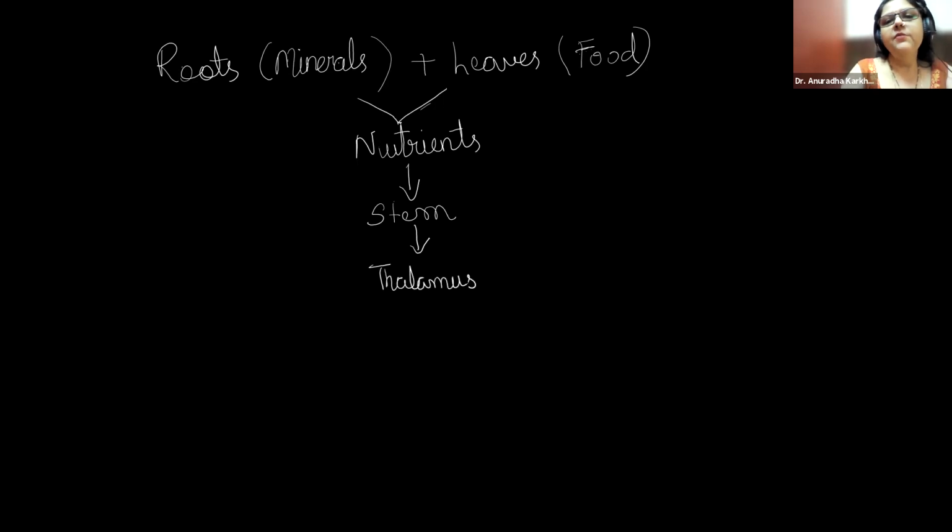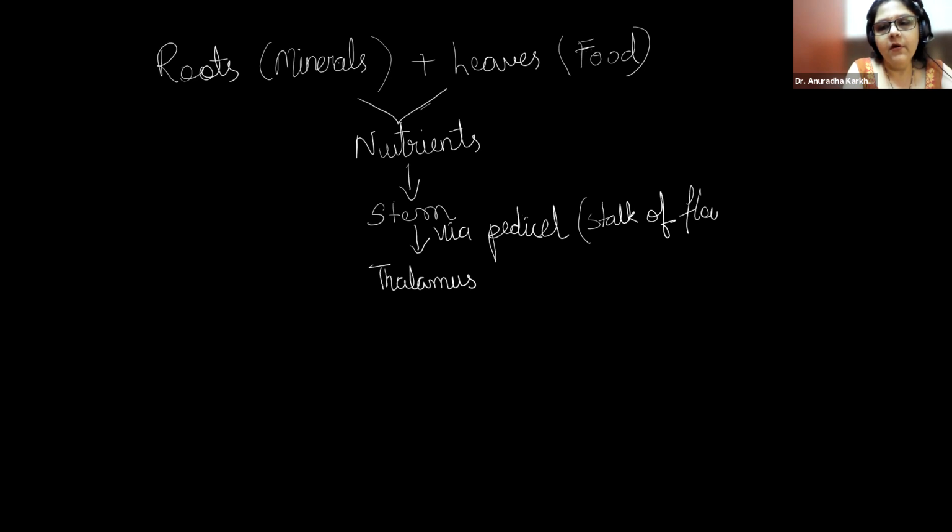I hope you all know thalamus is the part of the flower, but it will reach via whom? It will reach via the pedicel. Okay, pedicel is nothing but the stalk of the flower. Correct?